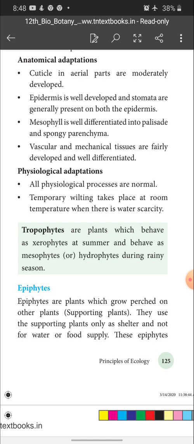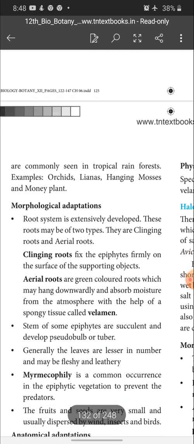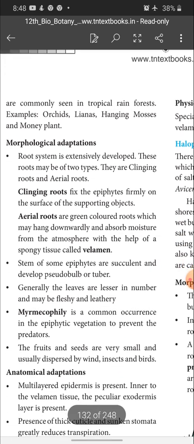Epiphytes are plants which grow perched on other plants, that is, supporting plants. They use the supporting plants only as shelter and not for water or food supply. These epiphytes are commonly seen in tropical rainforest, for example orchids, lianas, hanging mosses and money plants.